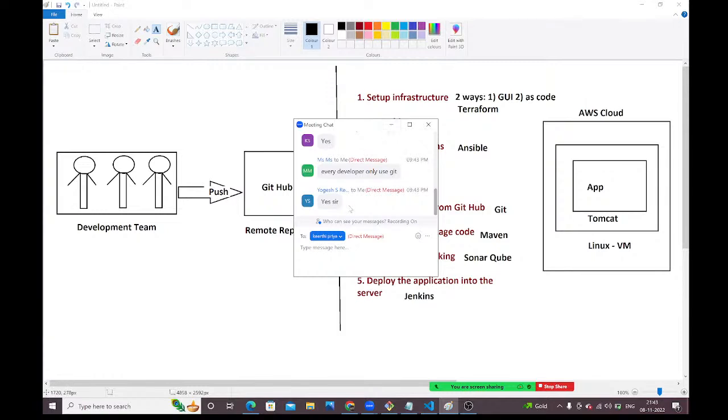That's why I can explain in detail, with internals. Yesterday I told you I'm a developer also, and how I am using them. I can explain everything with internals: Git, Maven, Jenkins, Docker, Kubernetes.